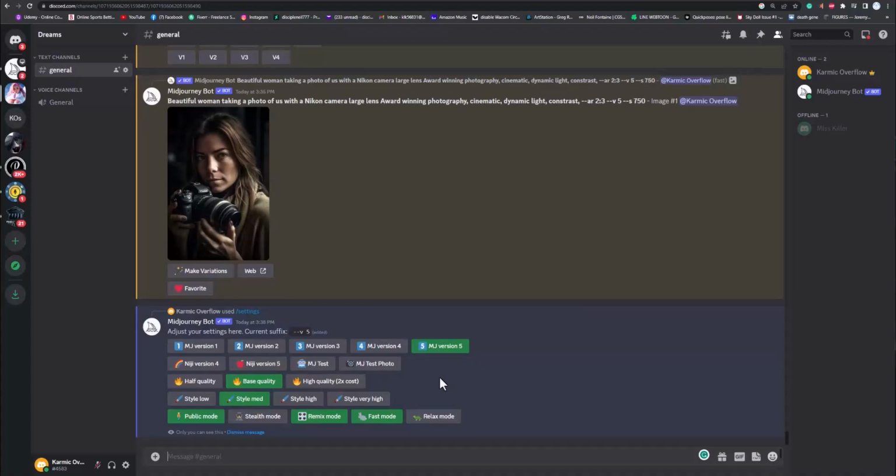Okay, once you have all that set, you might want to mess with the styles as well. If you want it to stick more to your prompt, medium is the default, but you could try high or even very high, and it will go off your prompt more. It'll kind of go away from the prompt more and try to stylize it. All right, so let's go ahead and get started.